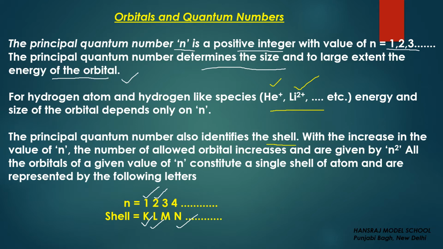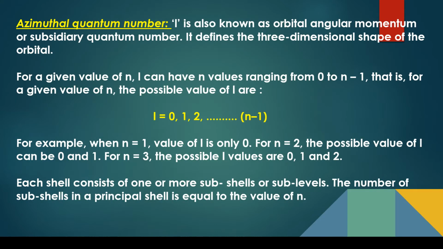The number of orbitals we can also calculate. If I just take the square of n, for the first shell, how many orbitals are there? The square of 1 is 1, so in the first shell there is only 1 orbital. In the second shell, there are 4 orbitals. In the third shell, there are 9 orbitals. When we complete the quantum numbers discussion, we will understand how we are getting this 1, 4, 9 and so on.